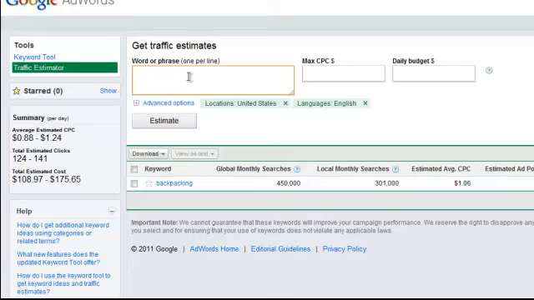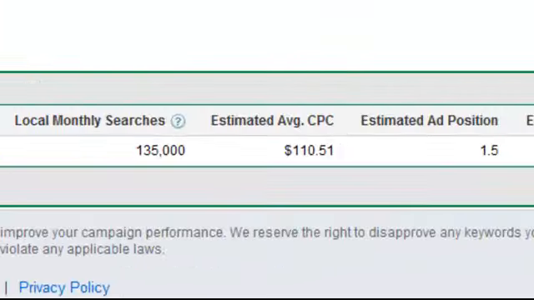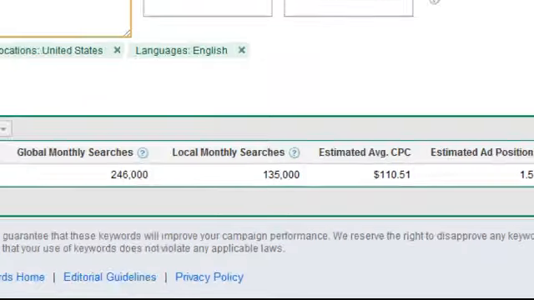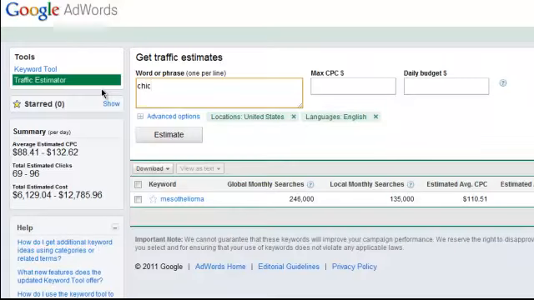Now let's see what a word like that pays. $110.51. Huge difference. Now, you don't have to be a Chicago lawyer to see the difference. $15 versus $1 for Chicago lawyer.